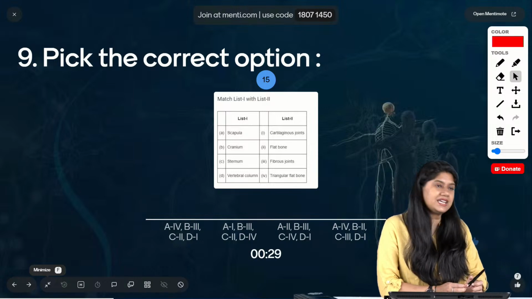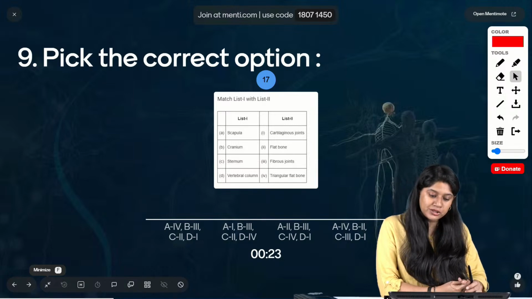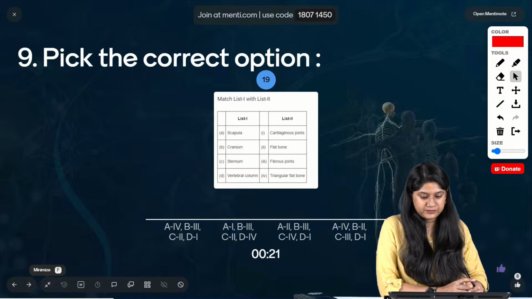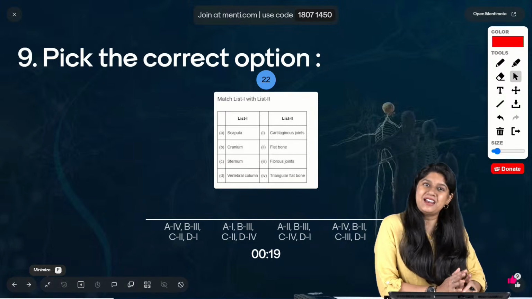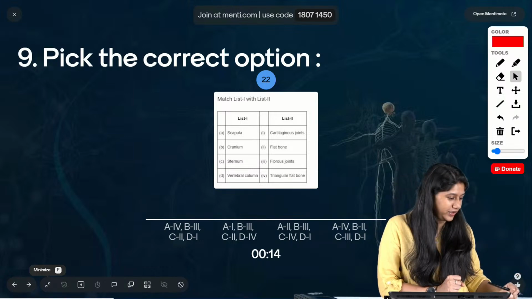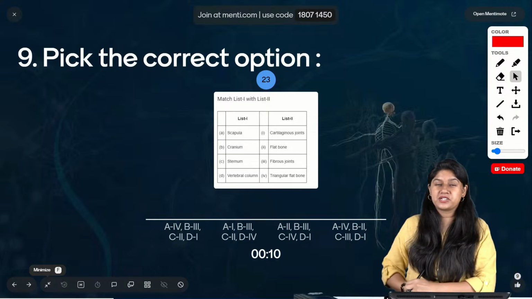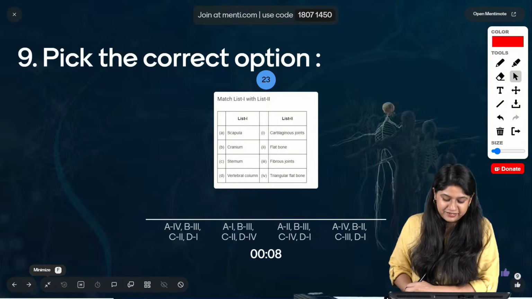Easy. It's a very easy question, I would say. काफी easy question हो जाता है. If you know the B, you know the answer. If you know the A and B, actually, I would say, because they are very unique characteristic features that we have in our body's bones. बहुत ही special type की bones हैं, joints हैं, जिनके बारे में बात की है ये specially.